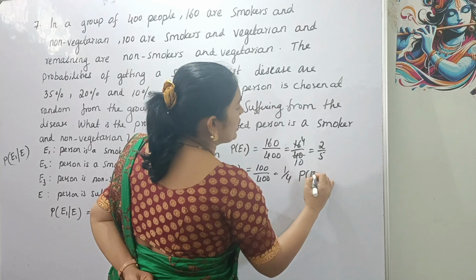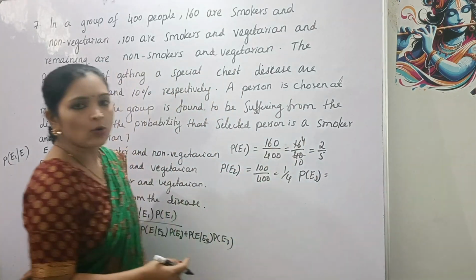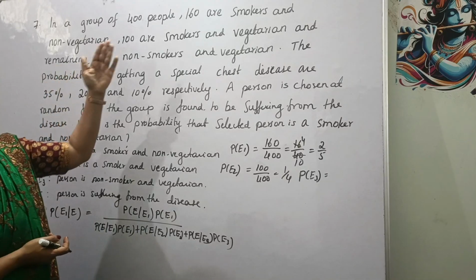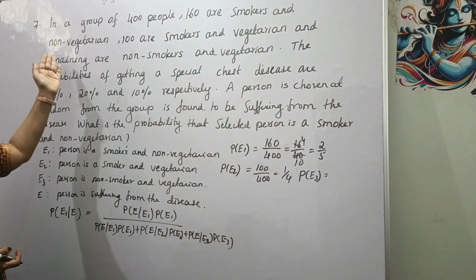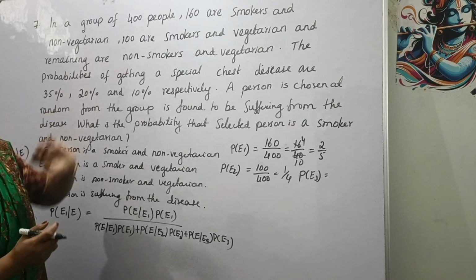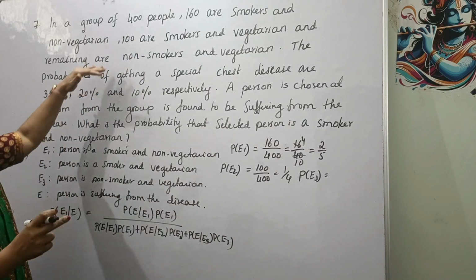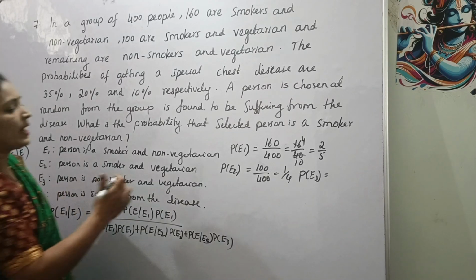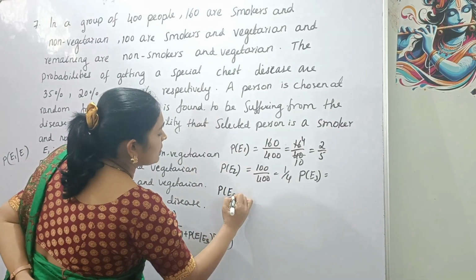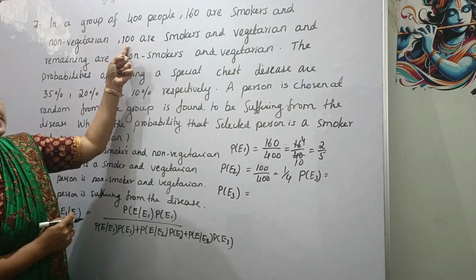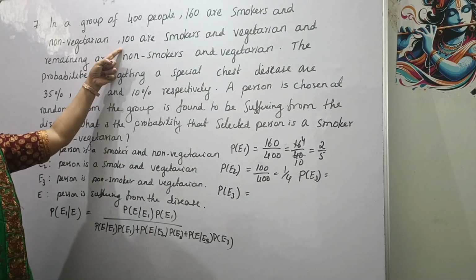And P(E3): out of 400 people, 160 are smokers and non-vegetarian, 100 are smokers and vegetarian, that is a total of 260. The remaining are non-smokers and vegetarian. 160 plus 100 is 260, therefore 140 is remaining.